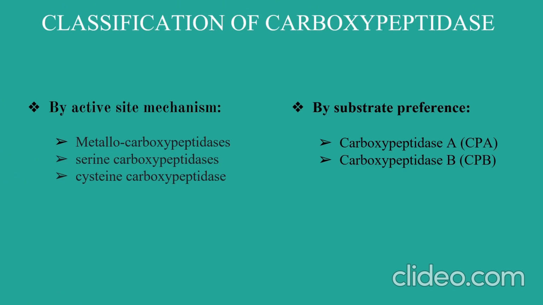Carboxypeptidase can be classified in two ways. One is by active site mechanism and the other is by substrate preference. Carboxypeptidases are usually classified into one of several families based on their active site mechanism. The first one: carboxypeptidase enzymes that use a metal in the active site are called metallocarboxypeptidase. Other carboxypeptidases that use an active site serine residue are called serine carboxypeptidase, and those that use an active site cysteine are called cysteine carboxypeptidase.